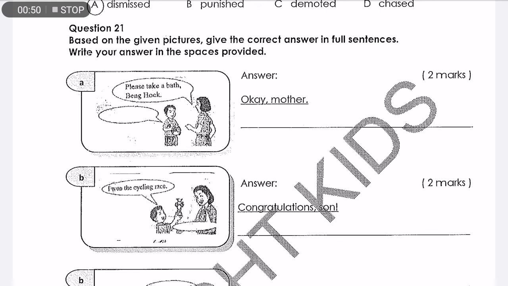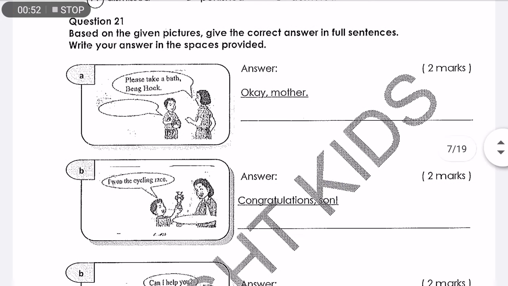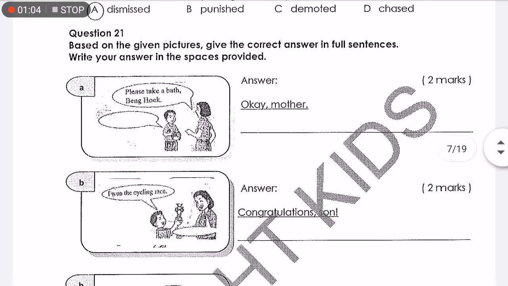So let's look at question A. Please take a bath, Bing Hok. So the mother asked Bing Hok to take a bath. So that is the conversation starter. So what should be the reply? Okay, mother, or alright, mother. Since it's 2 marks, you need to write more. So, alright, mother, I will take a bath now.